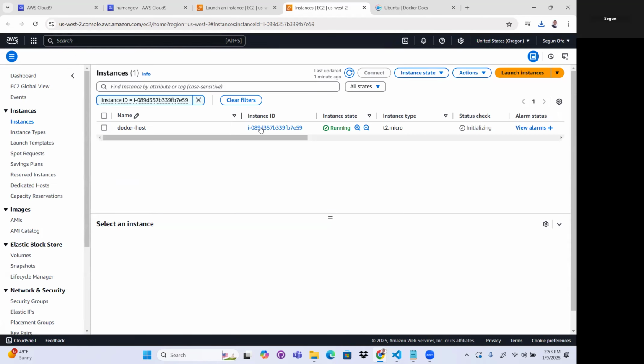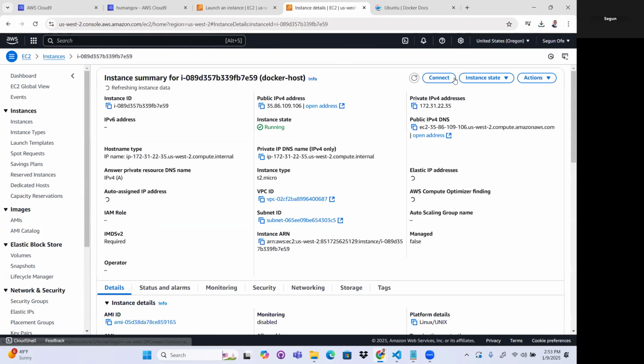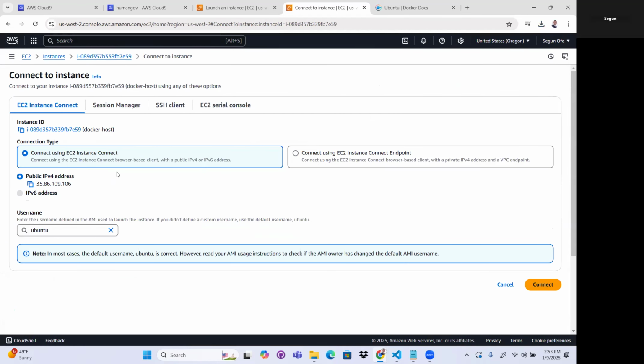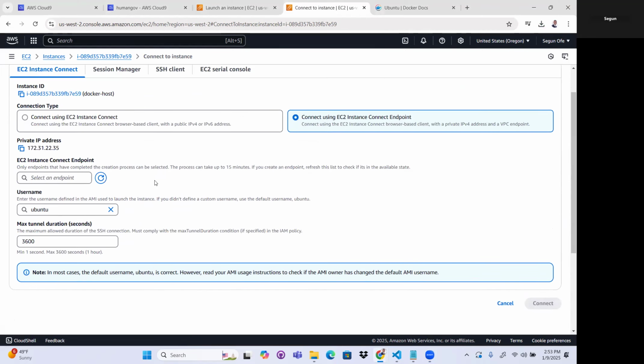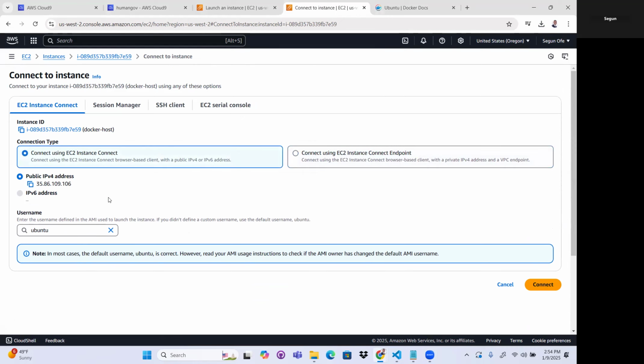Next, the next thing I'm going to do is connect remotely to that EC2 instance. So this is it here, right? Let me click on it. So to connect, the username will be Ubuntu.